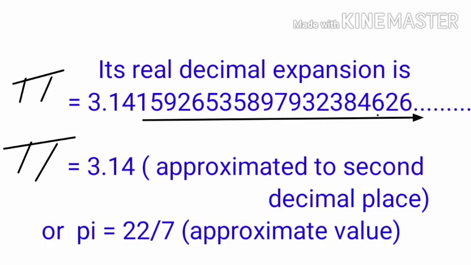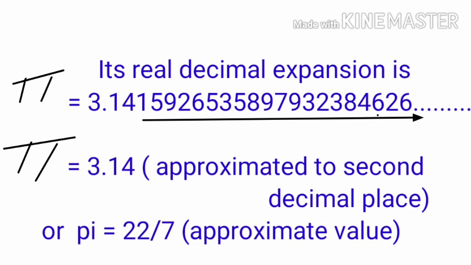The value of its real decimal expansion is pi is equal to 3.141592653932384626... Here children, in the decimal part there are infinitely many digits.